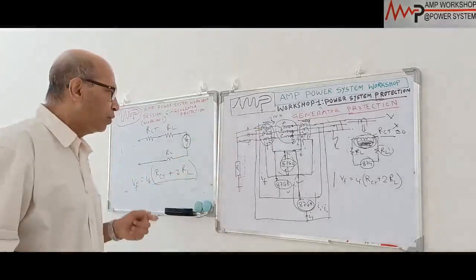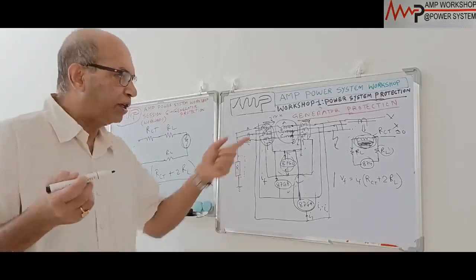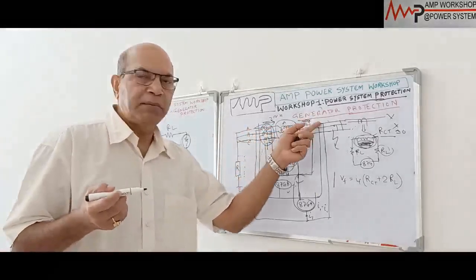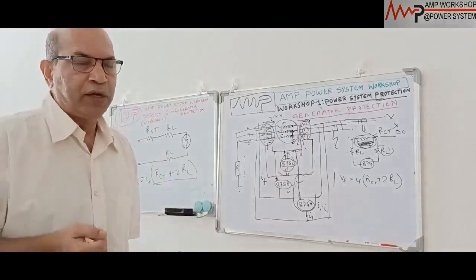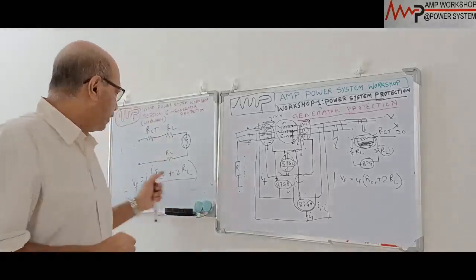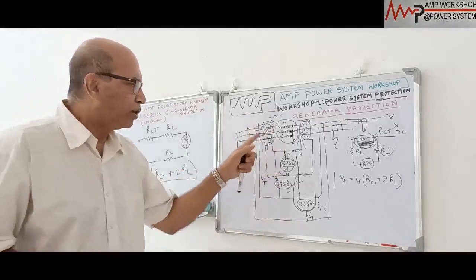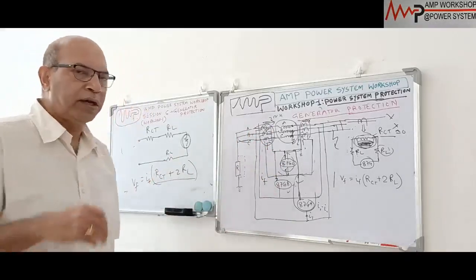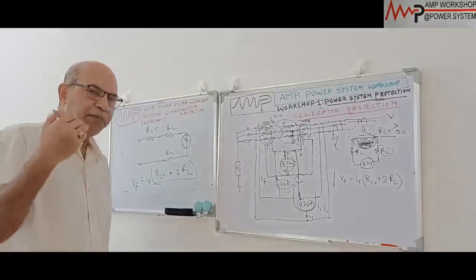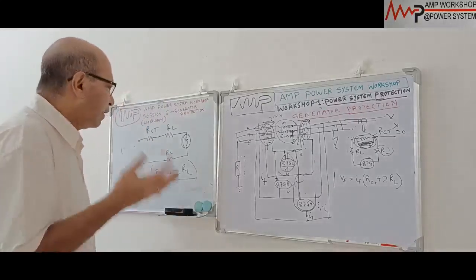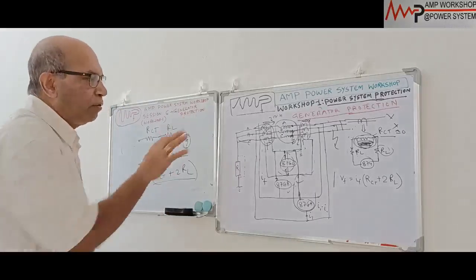That is our requirement. We said that during selection for the differential protection, the CT shall be PX class. And for a PX class CT, we need to specify the knee point voltage. So here is the application. From this we can calculate, for the fault current, what is the voltage produced in the circuit. The CT should not saturate with this voltage. That's why the CT knee point voltage we decide from this equation, in such a way that it must be more than this voltage, so that the CT will not saturate.